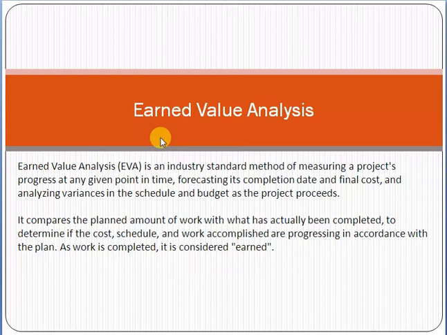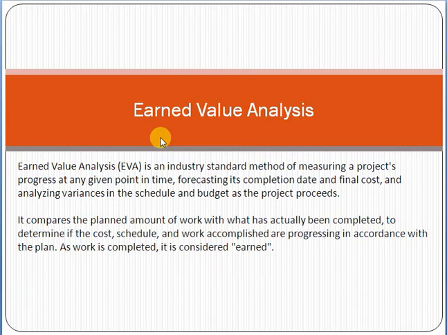So here in project management the same concept of earning applies: you compare the actual work versus the planned work, and you calculate how much you are getting back actually.